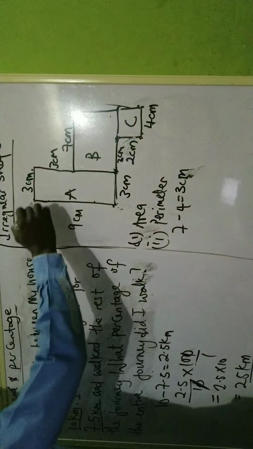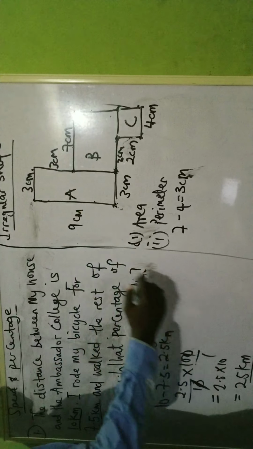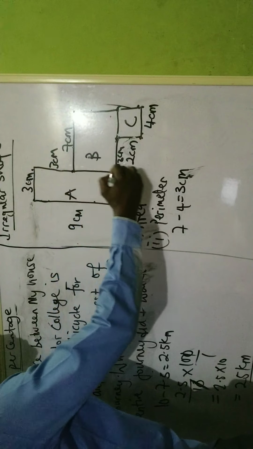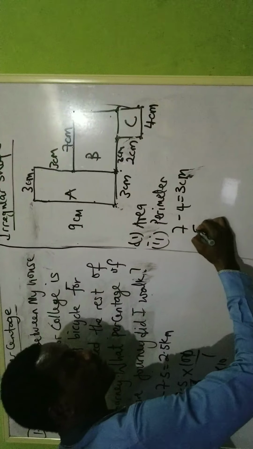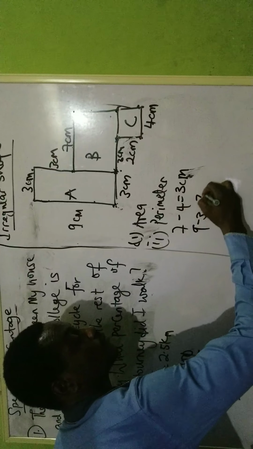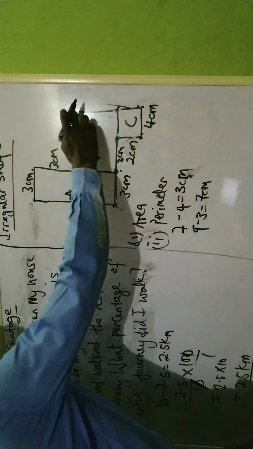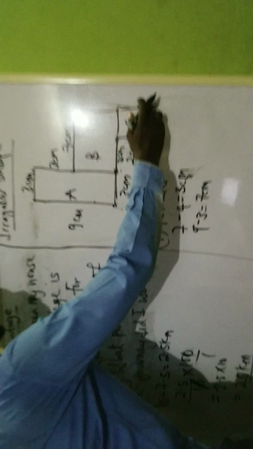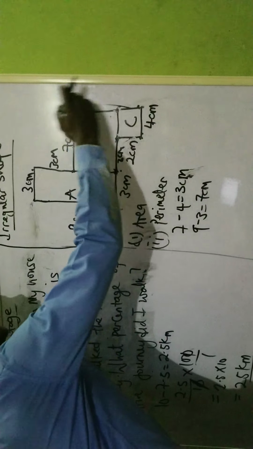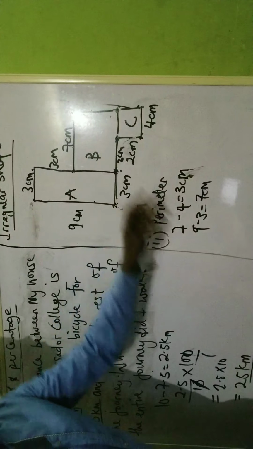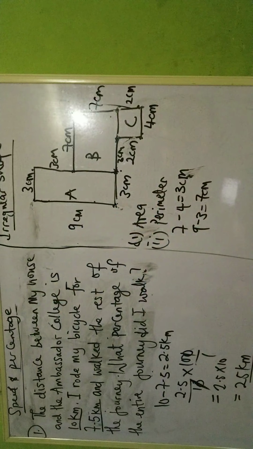So if from here to here is 9, and from here to here is 3, I will say 9 minus 3 to get from here to here, which is also equivalent to from here to here. So I will say 9 minus 3 will be 7 centimeter. So from here to here will be 7. So if from here to here is 7, from here to here will be what? From here to here is 2. So that means the entire, okay, let me first break it because I need to get the area of B. This place will be 7 centimeter and this place will be 2 centimeter. Okay, so I have everything now.